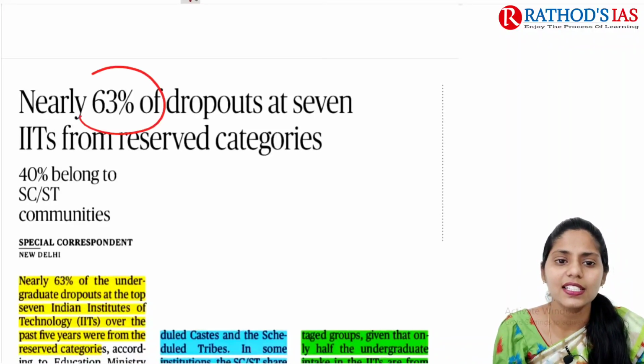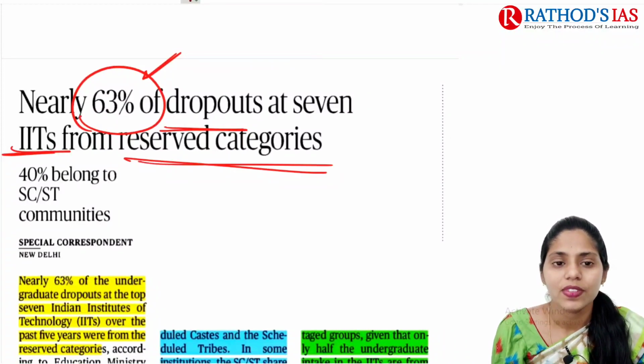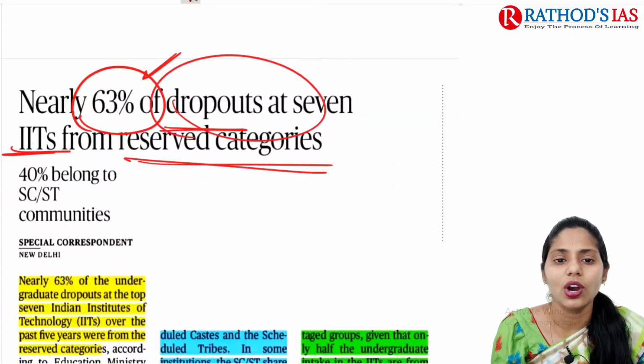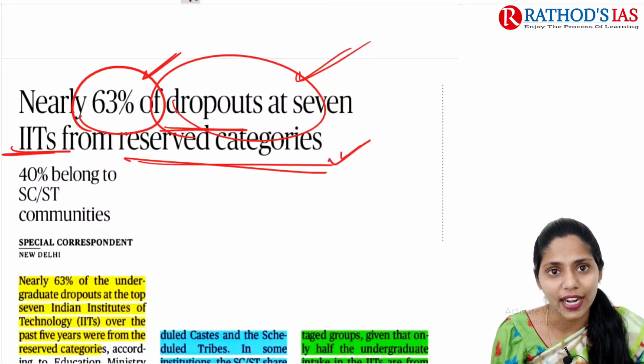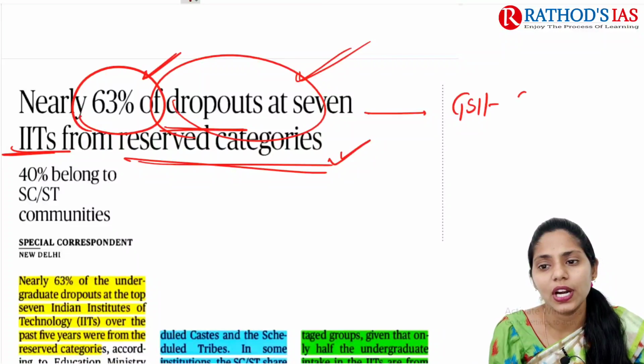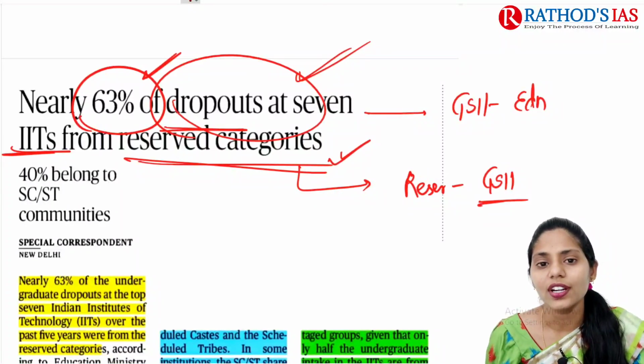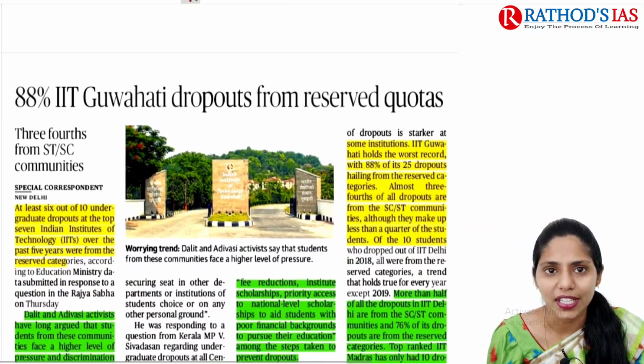The title says nearly 63% of dropouts at 7 IITs are from reserved categories. This article mainly focuses on dropouts in reserved categories. It will be important for GS paper 2 under education, and it will also be helpful regarding reservations, which comes under GS paper 2 under polity. Now let us try to see this topic in great detail.